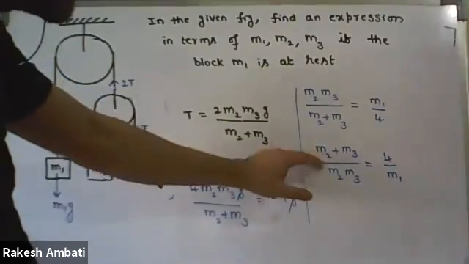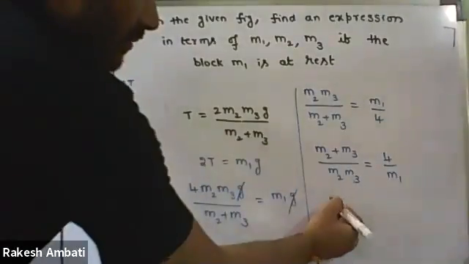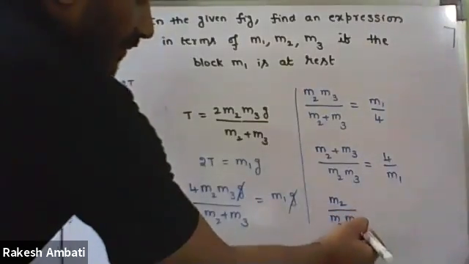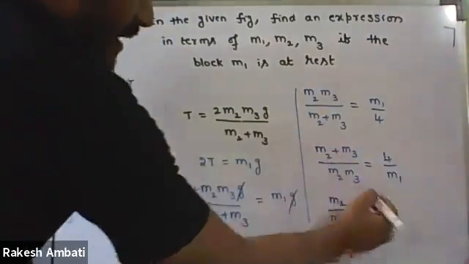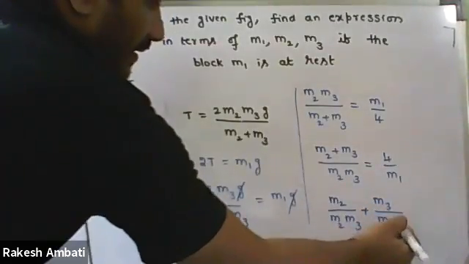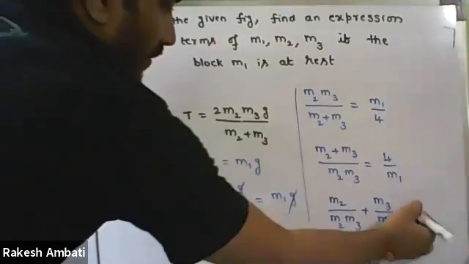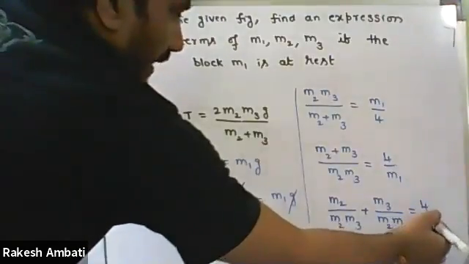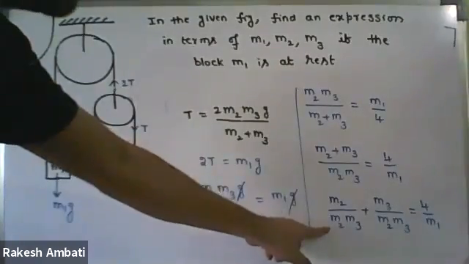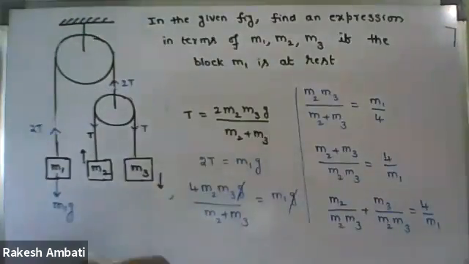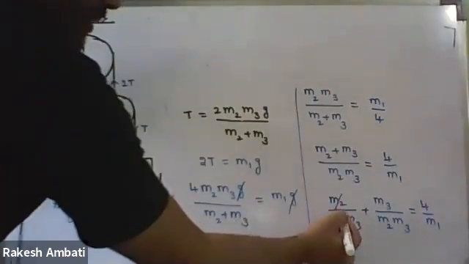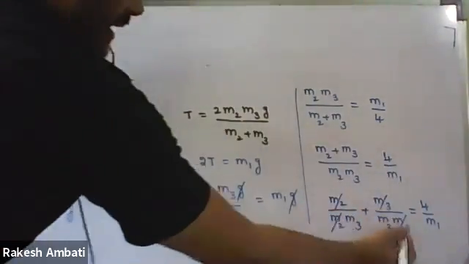Then on the left side, do separation. M2 upon M2 M3 plus M3 upon M2 M3 equal to, on right hand side, 4 upon M1. Here M2 M2 cancel out, M3 M3 cancel out.